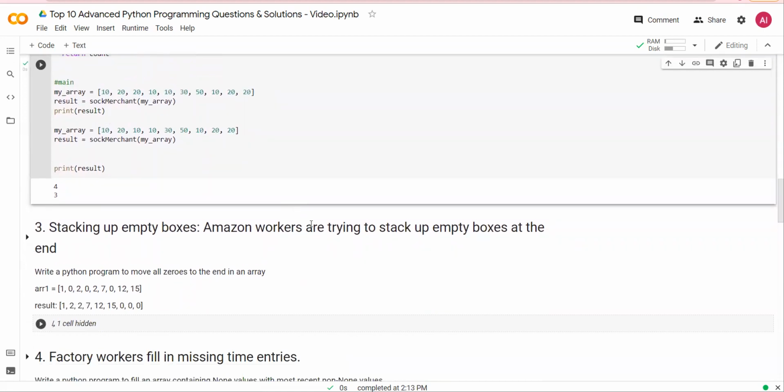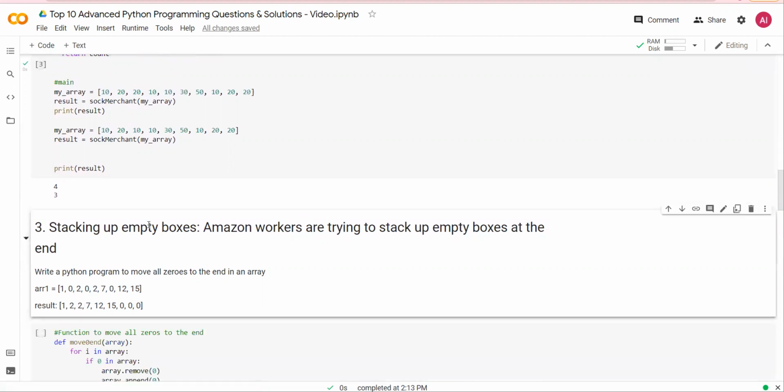Amazon workers are trying to stack up empty boxes at the end. So if you look at this array, you have zeros. All you have to do is push all these zeros to the end. Pause the video and try the solution for yourself. All right, let's look at the solution.